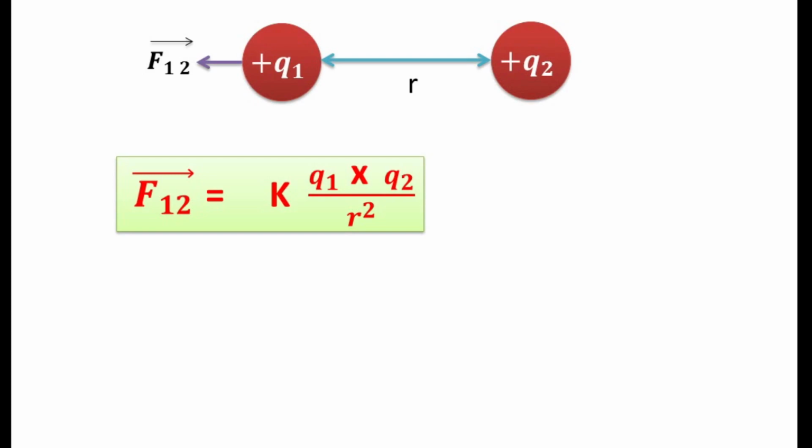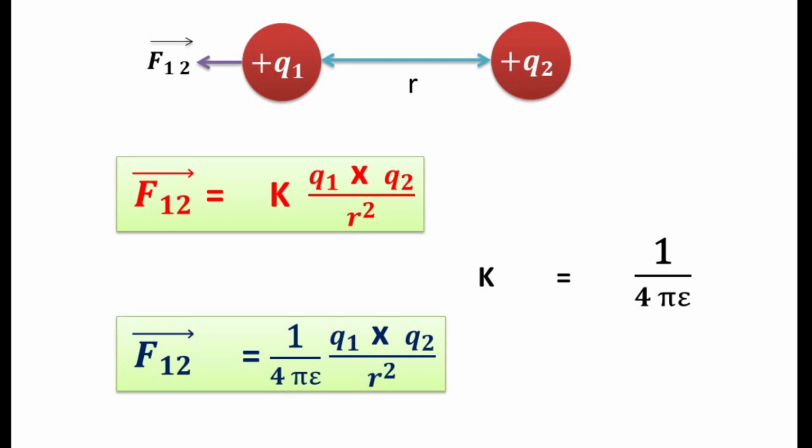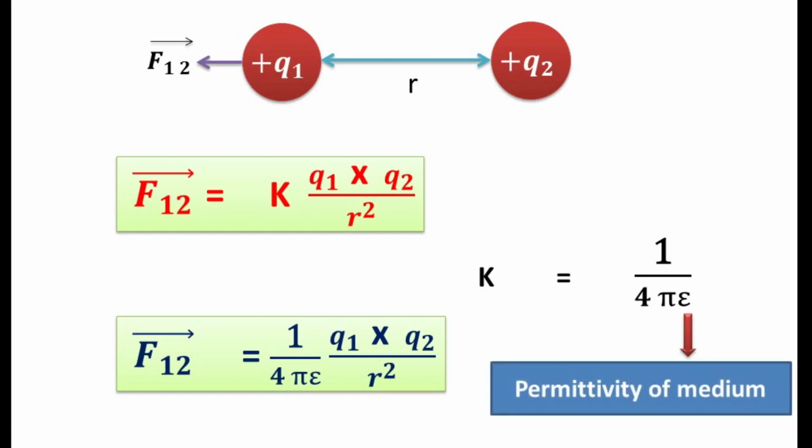So, k is equal to 1 by 4 pi epsilon. So, force on first body with respect to second body is equal to 1 by 4 pi epsilon q1 q2 divided by r square, where epsilon is equal to permittivity of medium. This we have already studied.